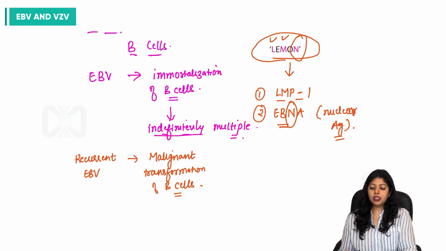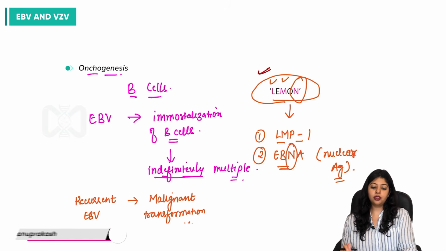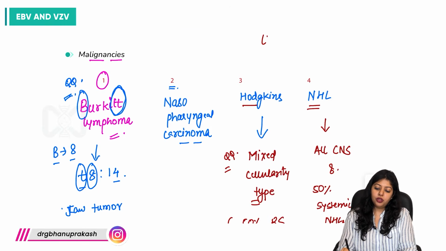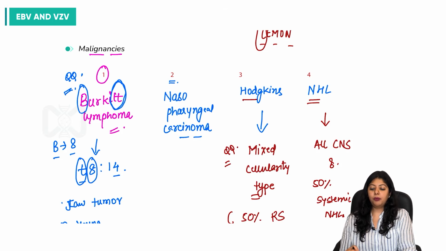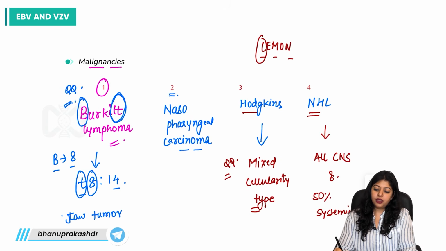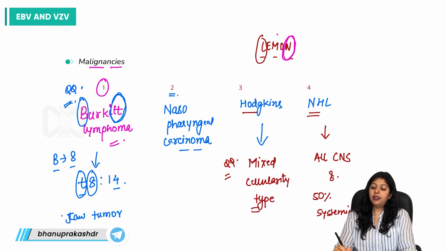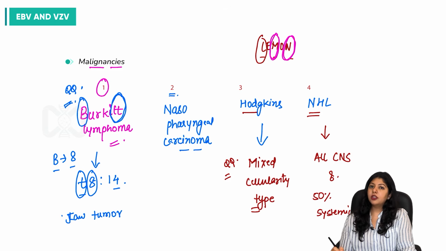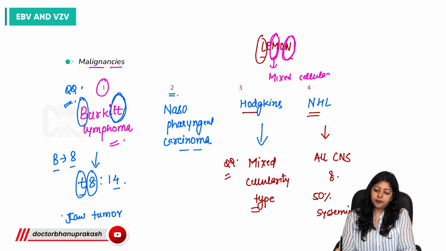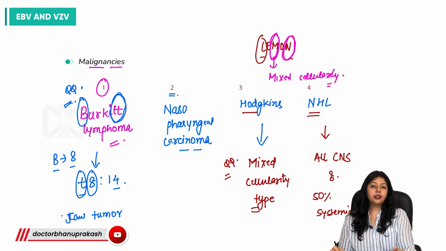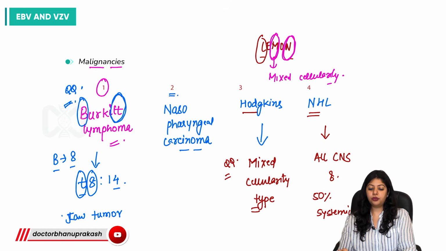Now, it is not just this mnemonic that we are using for oncogenesis. We can very well use the mnemonic LEMON to remember the malignancies it is associated with. With L, we can consider lymphomas, that is Burkitt lymphoma, Hodgkin's and non-Hodgkin's lymphoma, right? Then with N, we can have nasopharyngeal carcinoma, right? And with M, we can use which kind of Hodgkin's lymphoma? It is the mixed cellularity kind of lymphoma. So this concludes the malignancies that EBV is associated with.